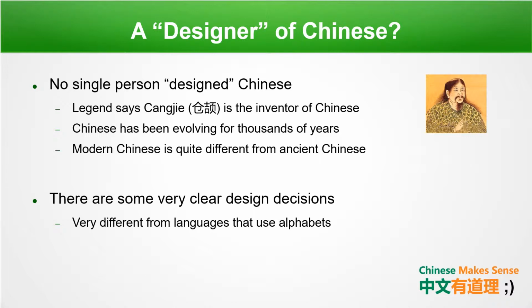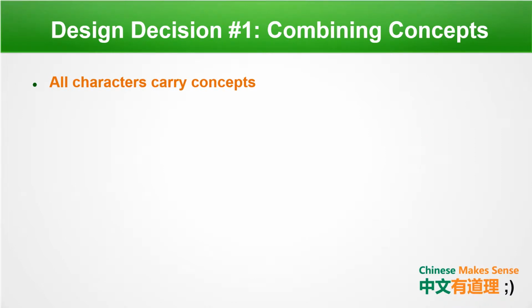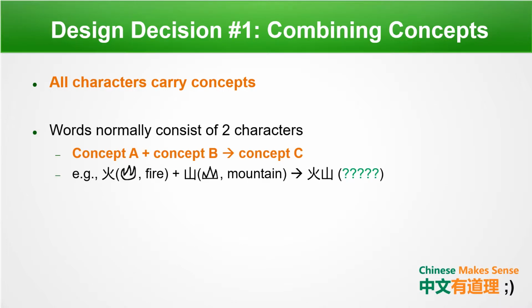On the other hand, there are some very clear design decisions of Chinese, which make it very different from languages that use alphabets, such as English. The first decision of Chinese is combining concepts together. Unlike English, in Chinese, all characters carry concepts. Chinese words usually consist of two characters.